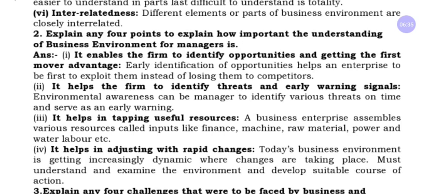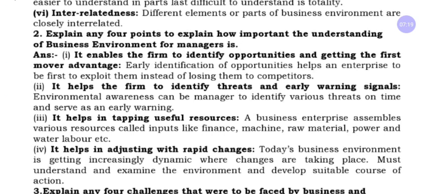Second point, it helps the firm to identify threats and early warning signals. Environmental awareness gives awareness before the problem comes, so that before facing the problem you can take precautions. It gives a signal. You have seen on the road the three colors of signal, green, orange and red. Before red, they have orange, which means you have to be alert. And next, it helps in tapping useful resources.